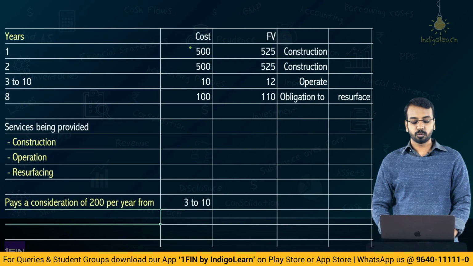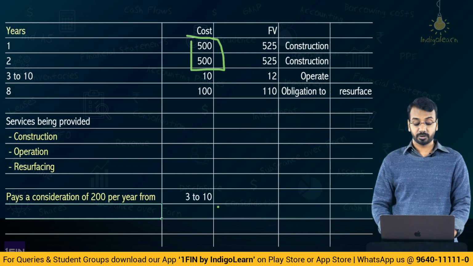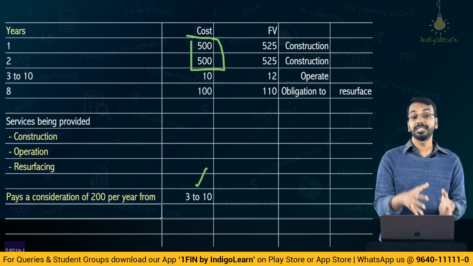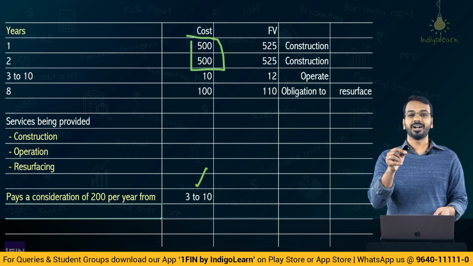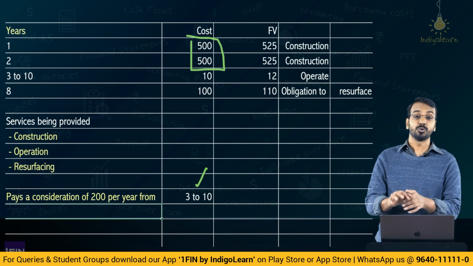Basically, these two are incurred in year 1 and year 2, 500 each. Okay. When will we receive the payment for this? 3rd year onwards till the 10th year. It is included in that. So, if it is included in that, there is definitely a significant financing component which has to be segregated.